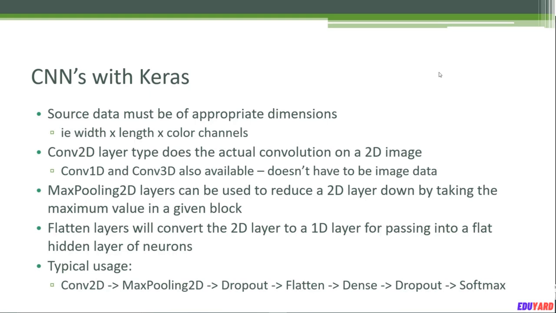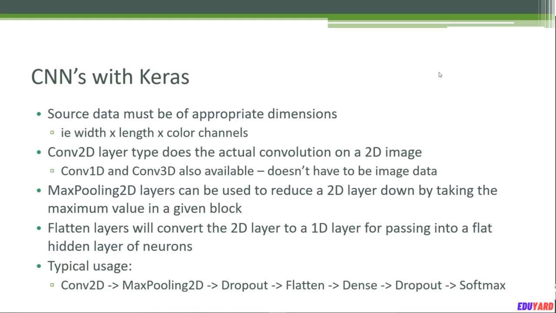First of all, you need to make sure your source data is of the appropriate dimensions, or shape if you will, and you are going to be preserving the actual 2D structure of an image. If you are dealing with image data here, the shape of your data might be the width times the length times the number of color channels. And by color channels, I mean, if it is a black and white image, there is only one color channel for a grayscale image. But if it is a color image, you have three color channels, one for red, one for green, and one for blue, because you can create any color by combining red, green, and blue together.